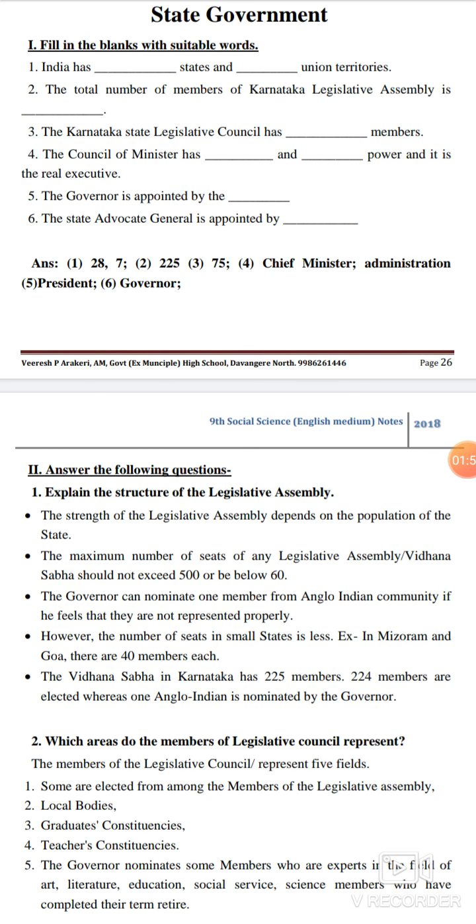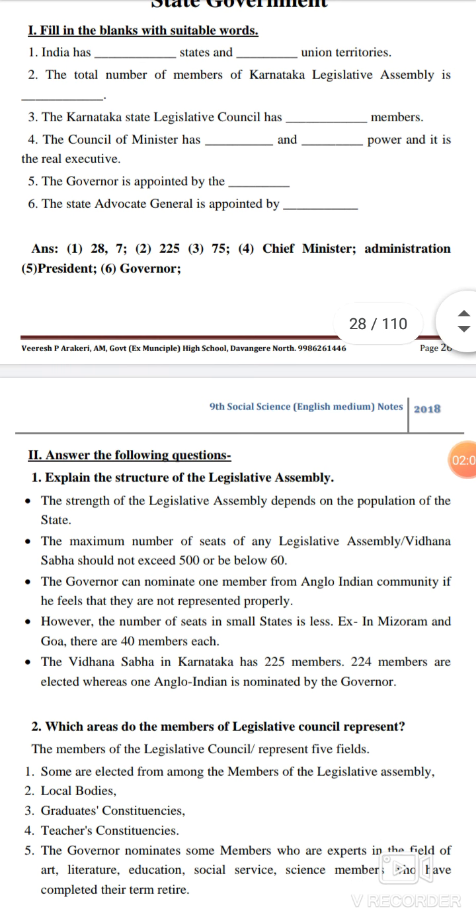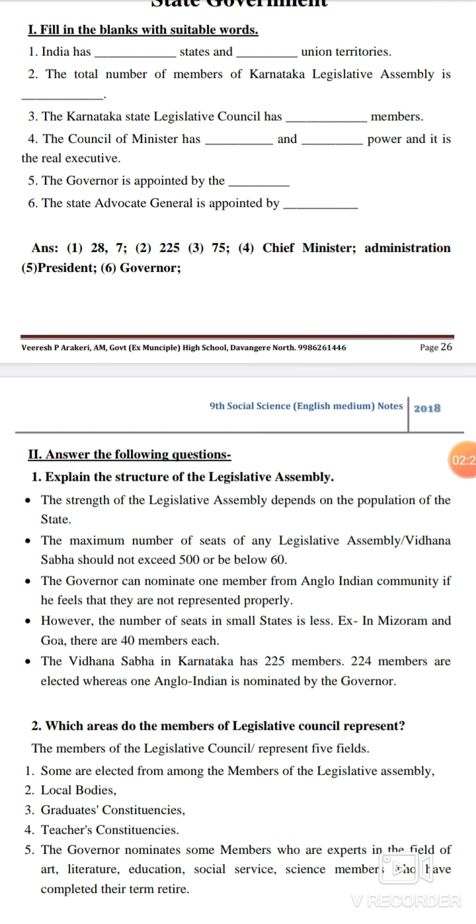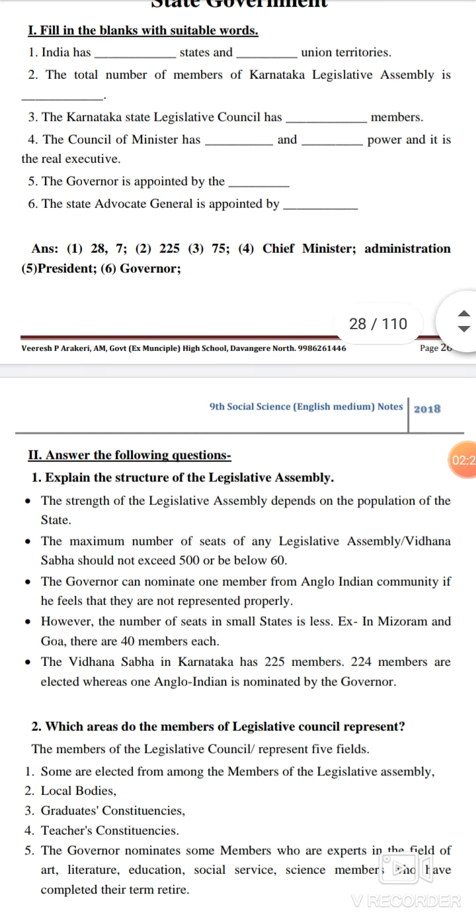Answer the following questions. Explain the structure of the Legislative Assembly. The strength of the Legislative Assembly depends on the population of the state. The maximum number of seats of any Legislative Assembly, Vidhana Sabha, should not exceed 500 or be below 60. The Governor can nominate a member of the Anglo-Indian community if he feels that they are not represented properly.